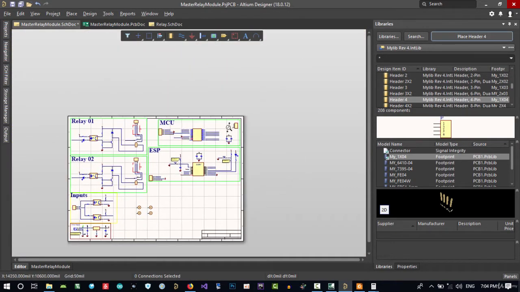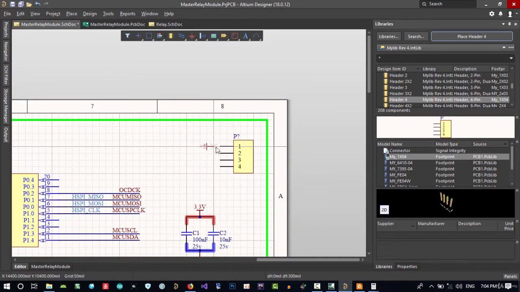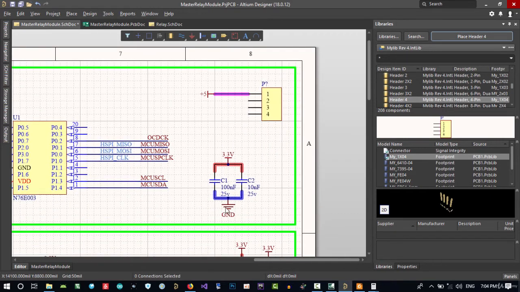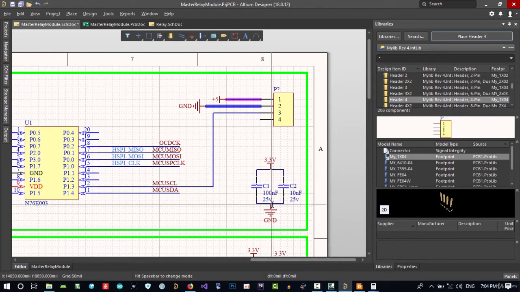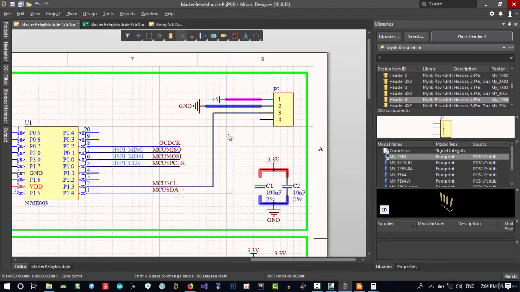with Control C, paste it here. That's okay. Let's just give it a ground as well. I copy and paste it with Control C, Control V, and then connect these two to here. Let's just change this position and connect these to here.